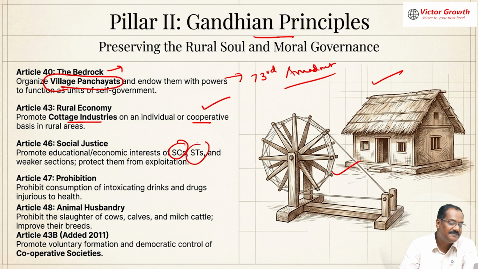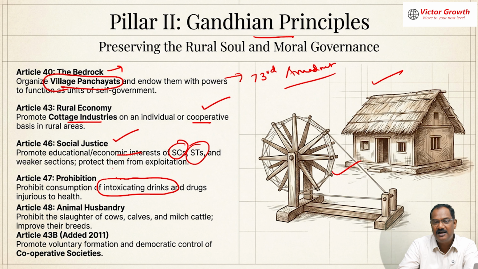For SCs and STs, we have reservations. Then we have welfare boards. In fact, the National Commission for SC, ST is also there. So that is also implemented. Prohibition is in some places like Bihar and Gujarat, where you don't have liquor. But at the national level it has not been implemented. Animal husbandry, like slaughter of cows, should be prohibited. Gandhi says don't kill cows. Prohibit the slaughter of cows.